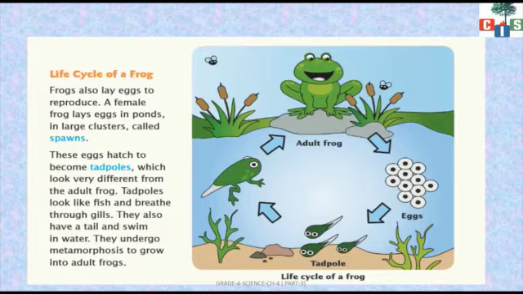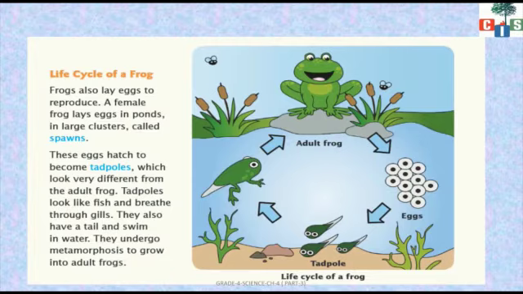Let us see in the figure. Which frog? Female frog will lay eggs in clusters, which means in a group, a bunch. Now what will come out from these eggs? Tadpoles.